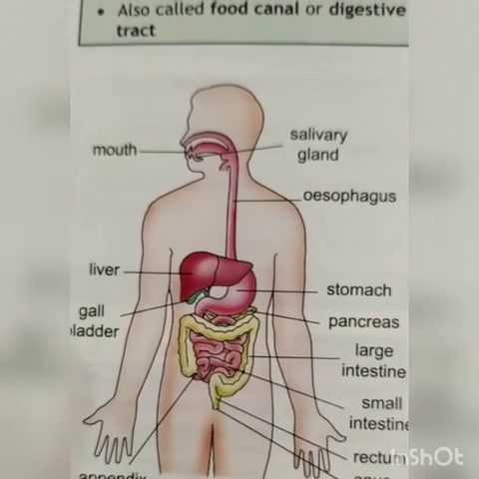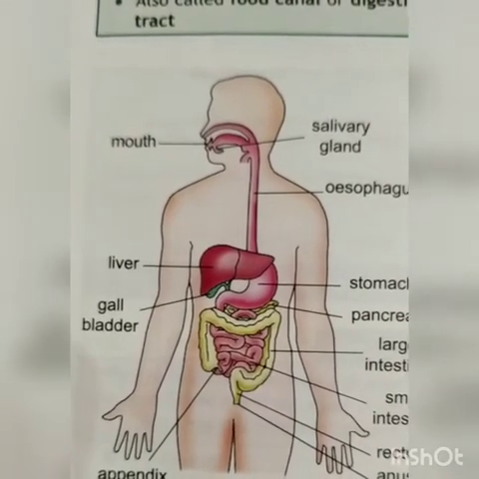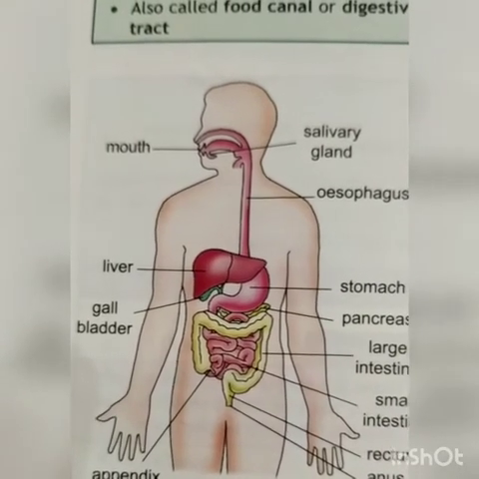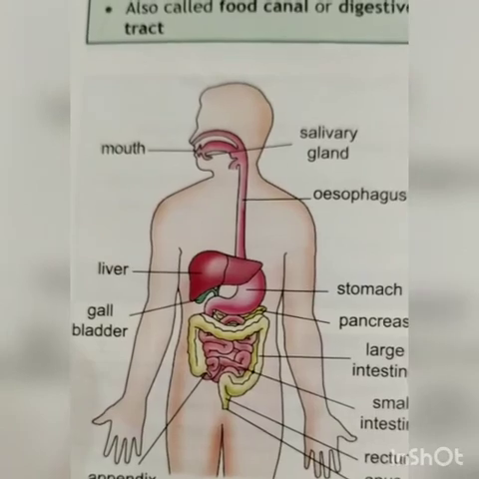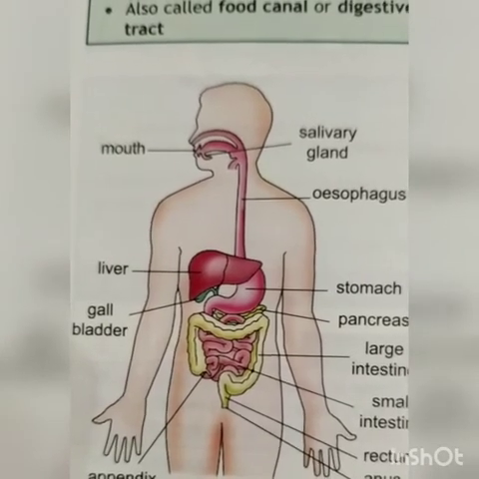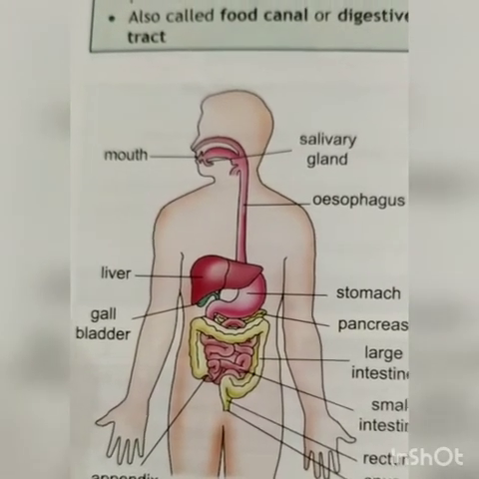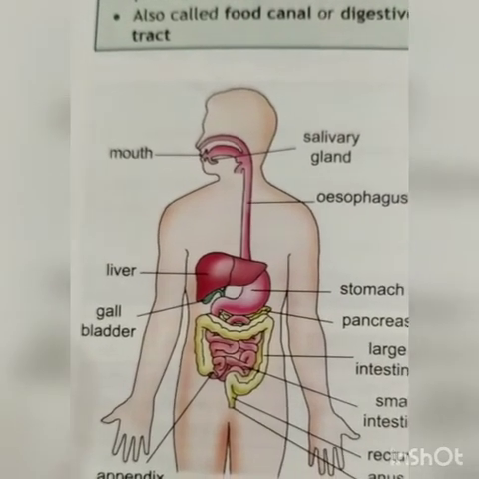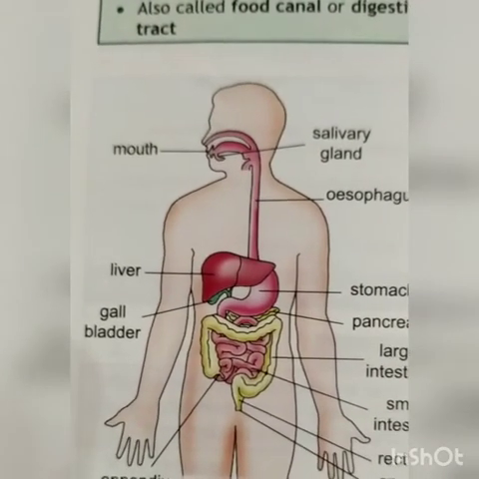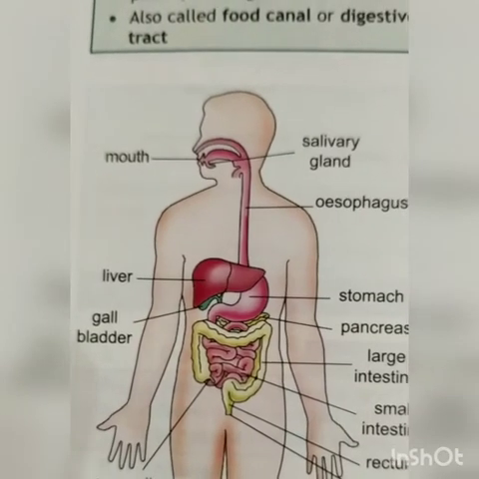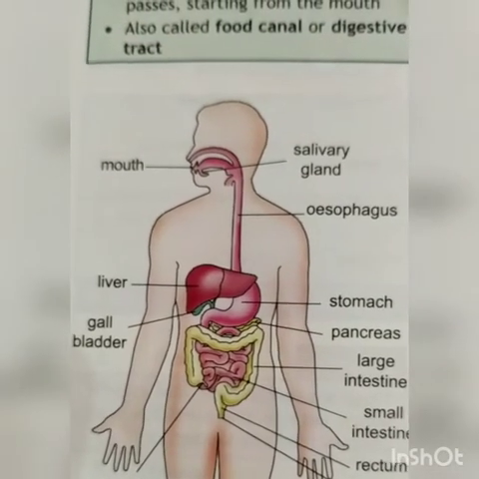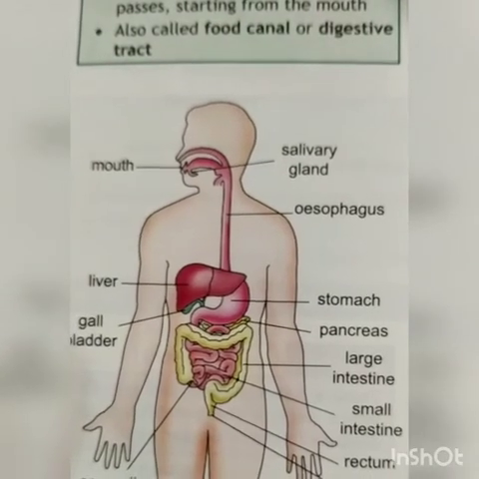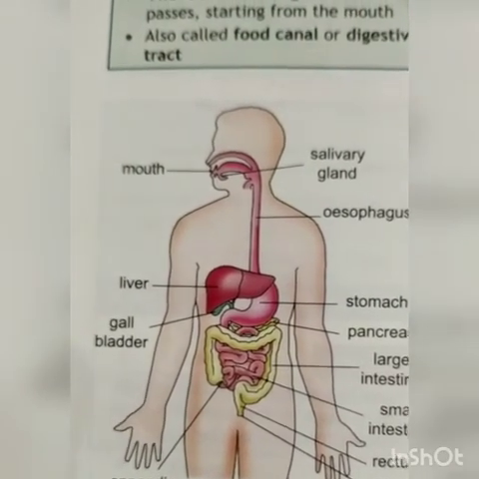This process is called absorption. The small intestine is especially adapted for absorbing the digested food. I can tell you how it happens. The inner surface of the small intestine has millions of tiny finger-like outgrowths called villi, and these villi help in increasing the surface area of the small intestine, which helps in rapid absorption of digested food.